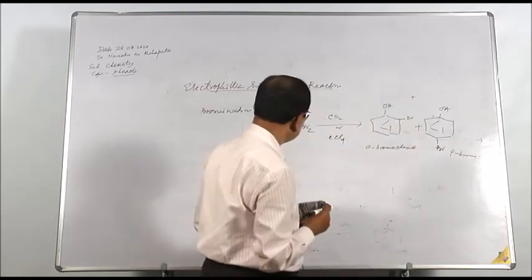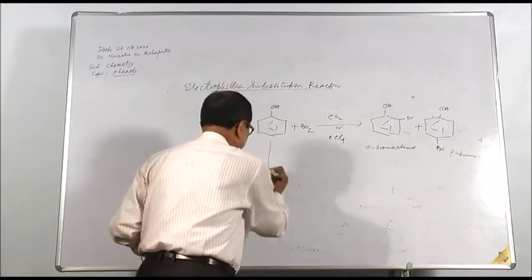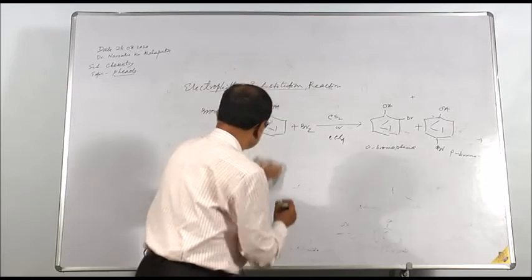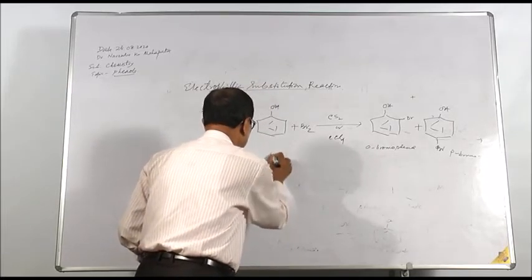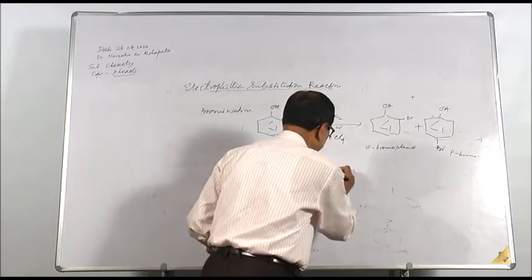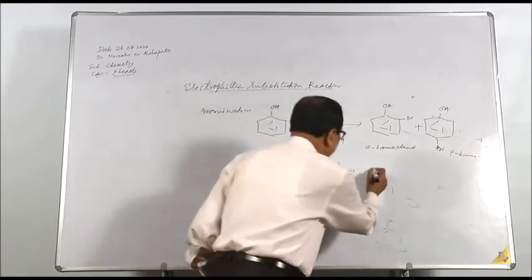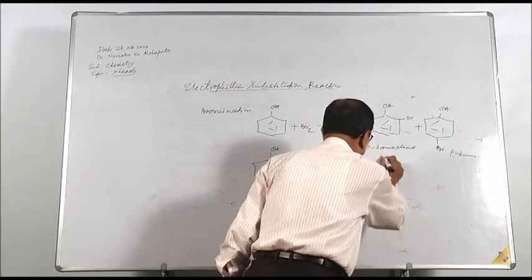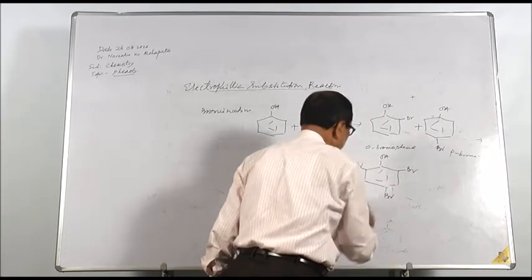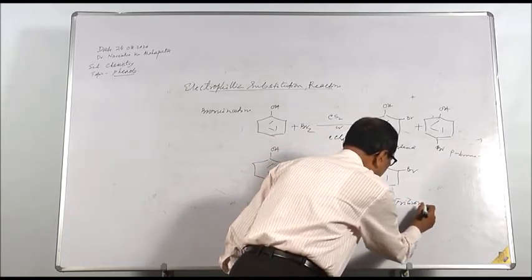But the same reaction, if carried out in a polar solvent like water, bromine in presence of water, let us write it this way: phenol plus bromine in water, that is, bromine dissolved in water, you get OH, bromine, 2,4,6 tribromophenol.